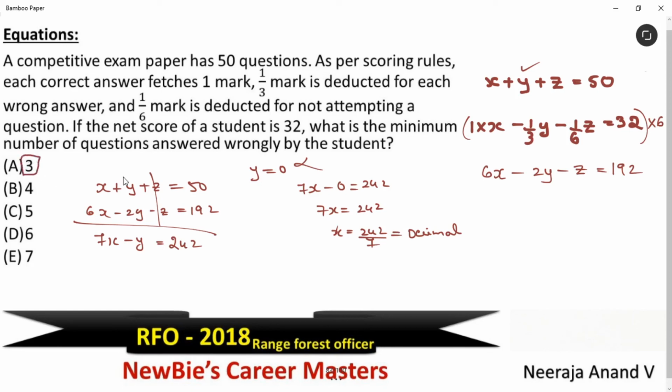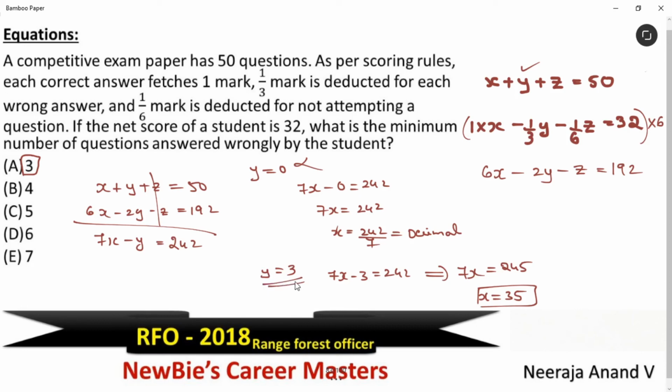Instead of going in this way, just take the smallest number given in the options and use it directly. Okay, let's use that. Y value 3. 7x minus 3 is equal to 242. We get 7x is equal to 245. Then the x value we get is 35. Yes, see, we got the x value as an integer. That means the minimum number of questions answered wrongly by the student is 3 questions.